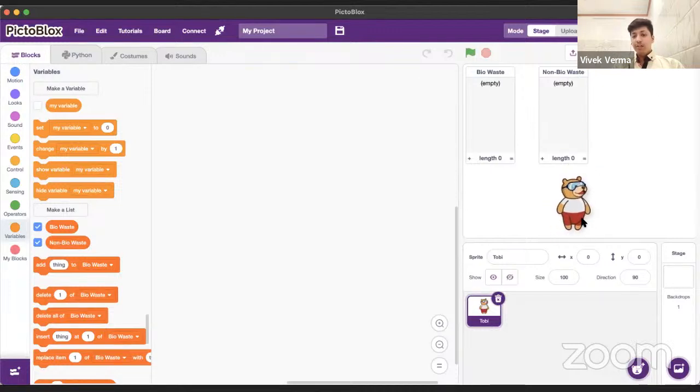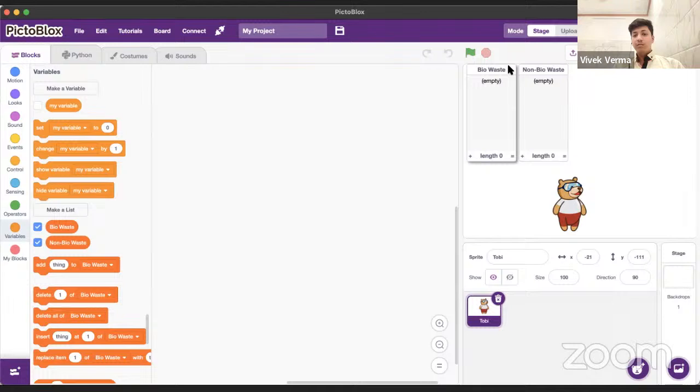So let's grab Toby and let's place it here, and let's place these two lists over here because I know my camera might be here, so you won't be able to see it. Okay, so we have both the lists. Right now they are empty. So yeah, let's fill them up.